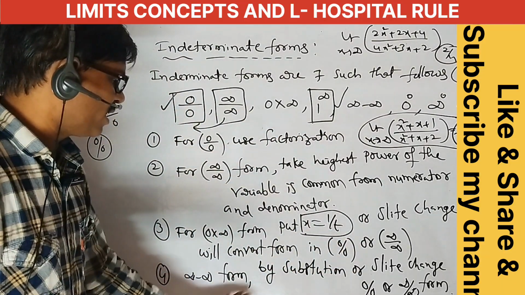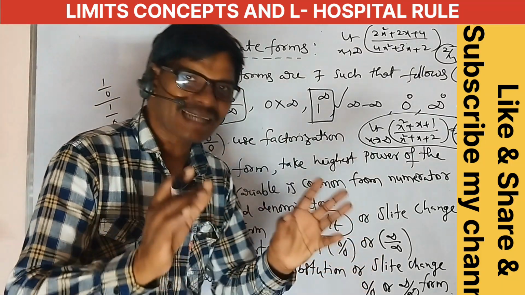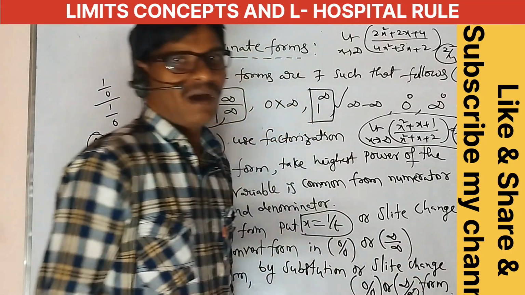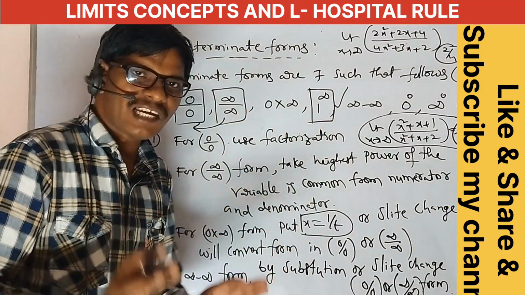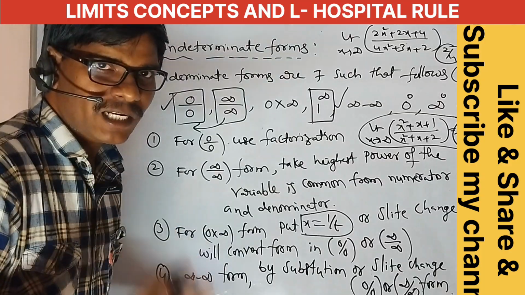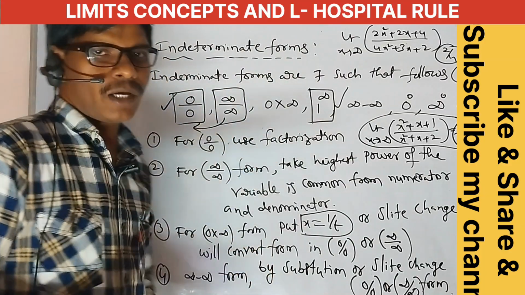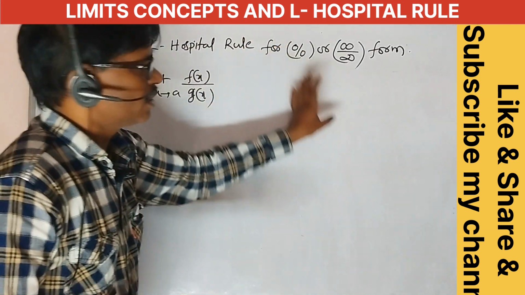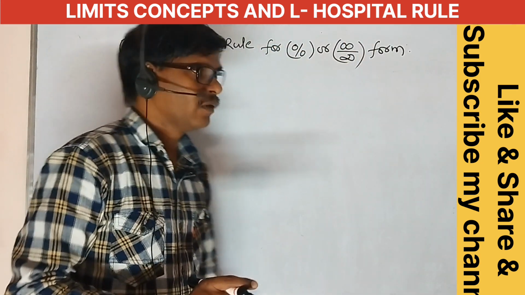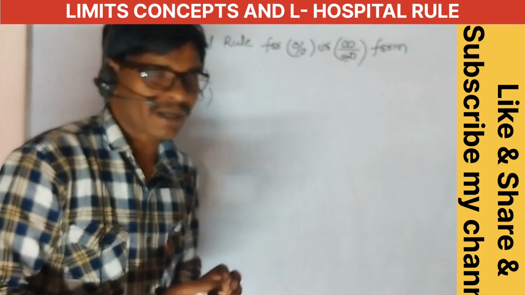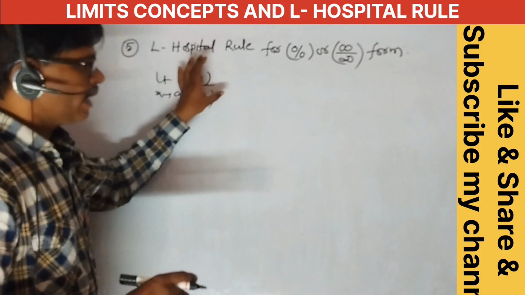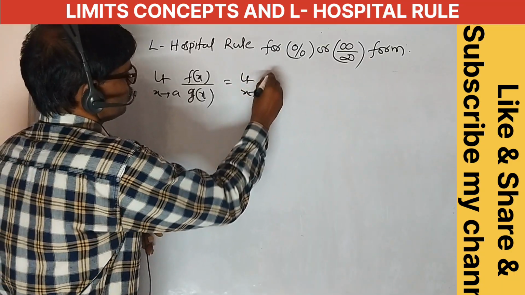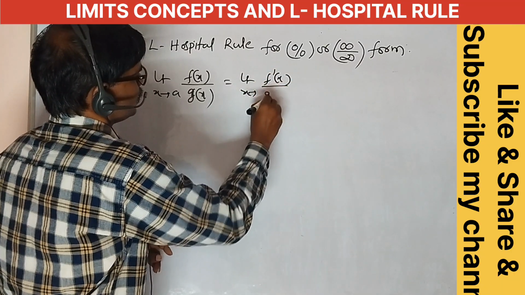For the infinity minus infinity form, this is also done by substitution or a slight change, and it is converted to 0 by 0 form or infinity by infinity form. After that we use the L'Hospital rule. What is the L'Hospital rule? Listen: the L'Hospital rule is for 0 by 0 and infinity by infinity form. The limit as x tends to a of f of x by g of x is equal to the limit as x tends to a of f dash of x by g dash of x.